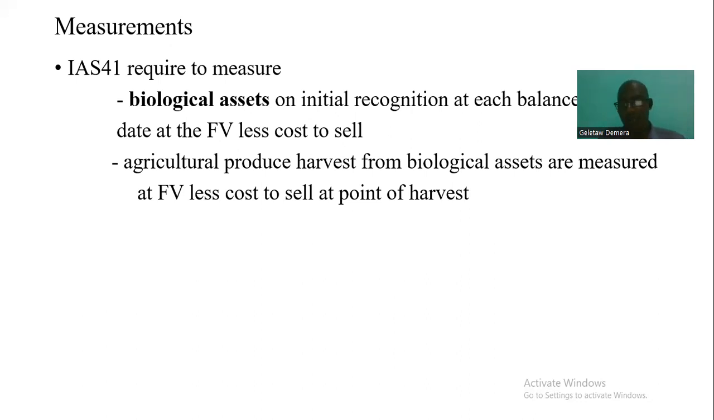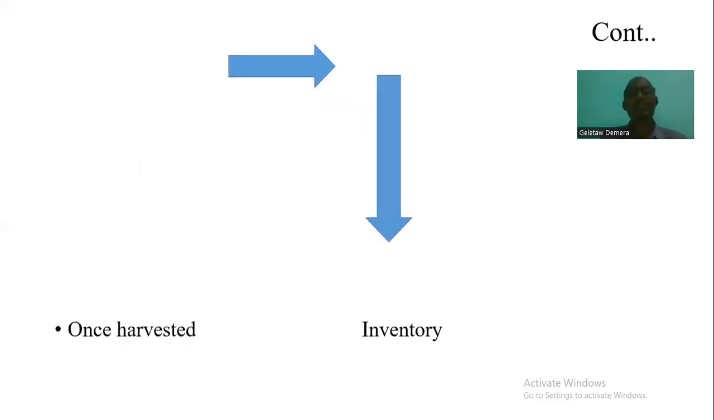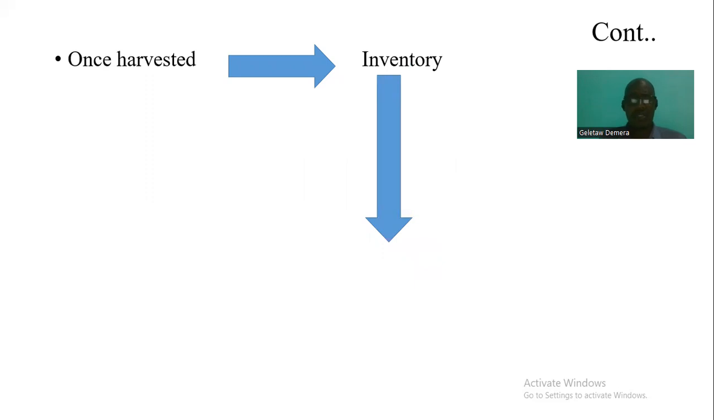Then agricultural produce at the point of harvest is also measured at fair value less cost to sell, which is known as net realizable value. You see, the costs to sell are most of the time things like commission costs. The other issue is after the agricultural assets, or biological assets, are harvested: we get inventory.